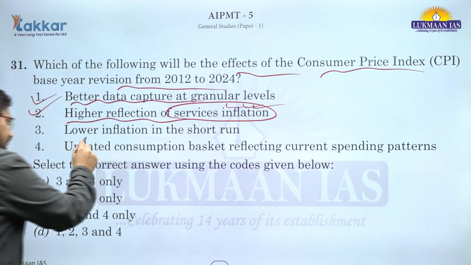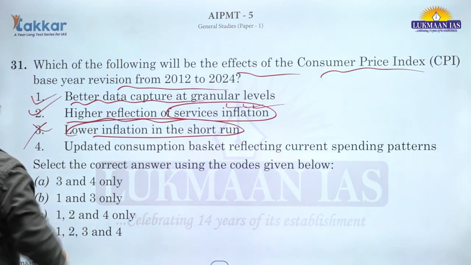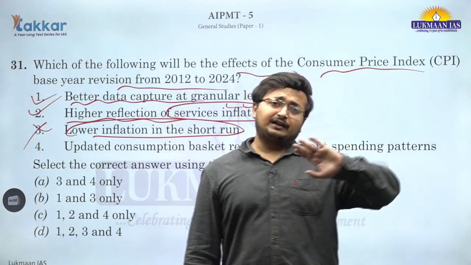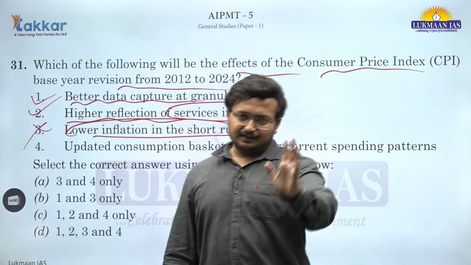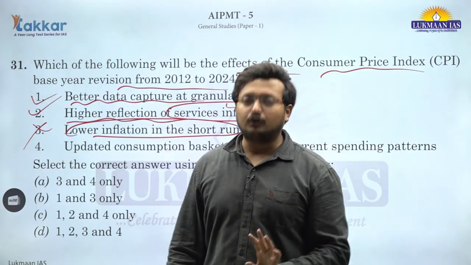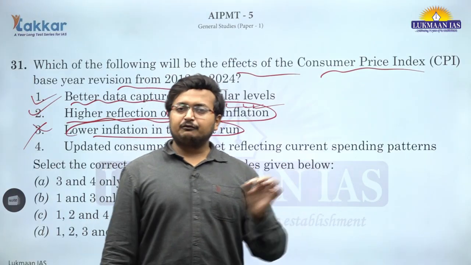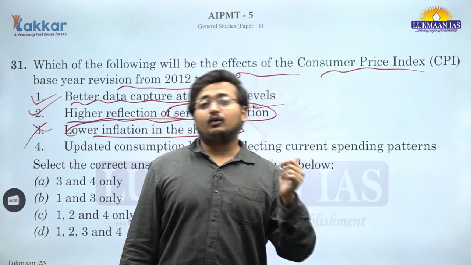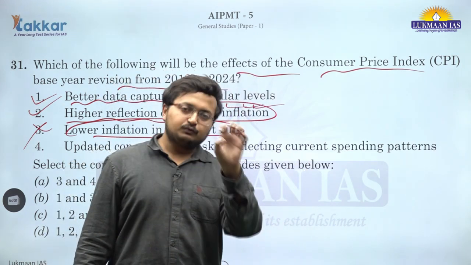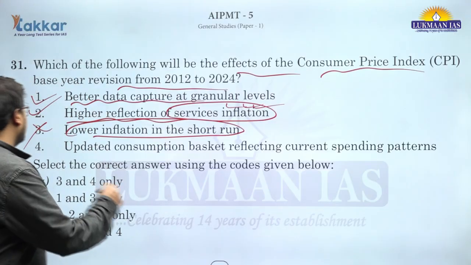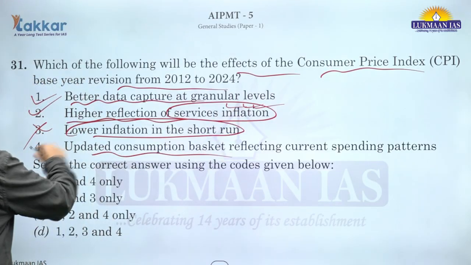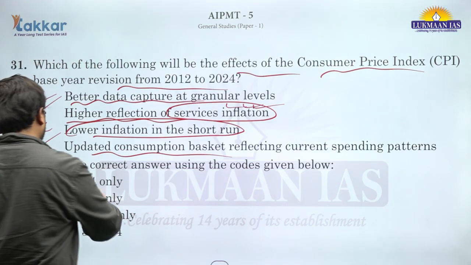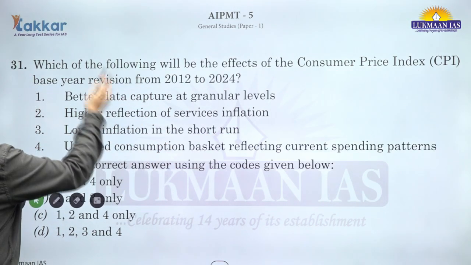This is correct. Lower inflation in the short term is not a guarantee because the basket itself changes. If service inflation is accounted for, which is generally higher, then there could be higher inflation in the short term, which we have seen recently. When the data for January was announced, we saw that inflation in January was higher than December, all because the basket of goods and services being captured got changed. So this is incorrect. An updated consumption basket reflecting the current spending pattern is correct. So 1, 2 and 4 are correct. C is the correct answer. This was a new concept. So C is the answer for question 31.